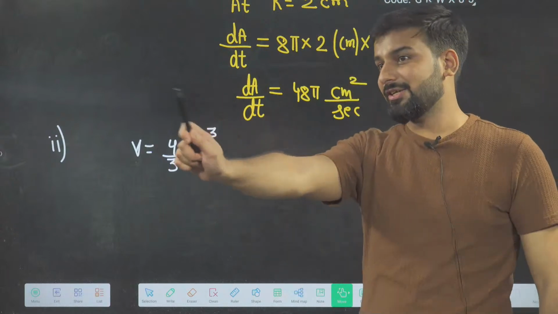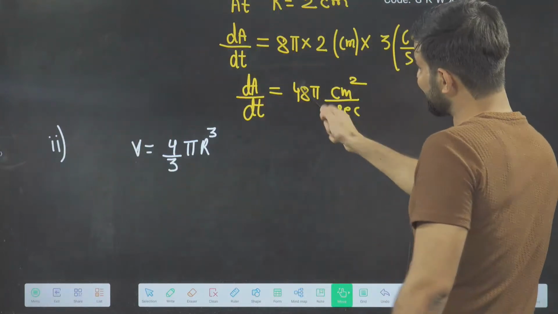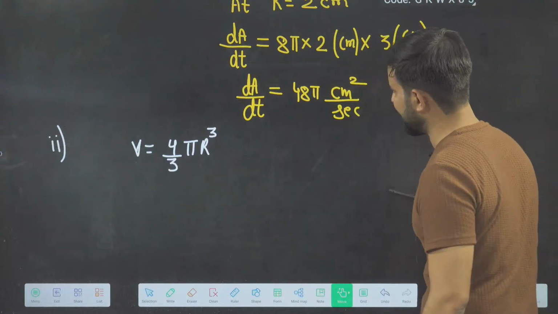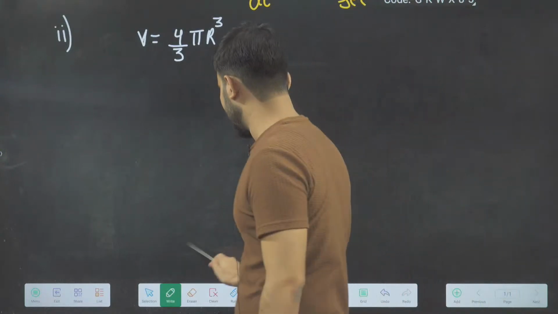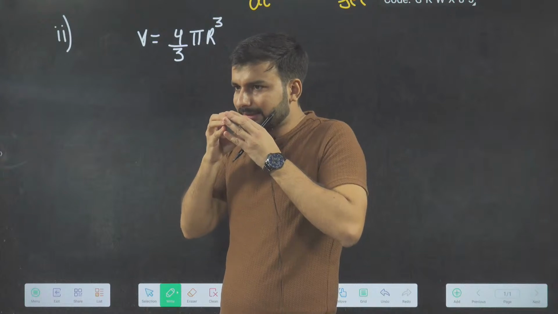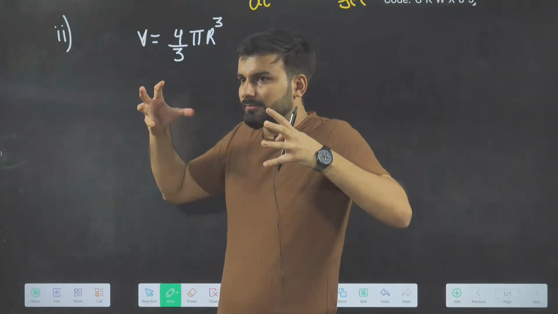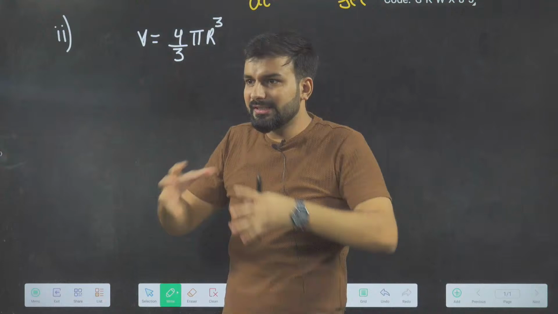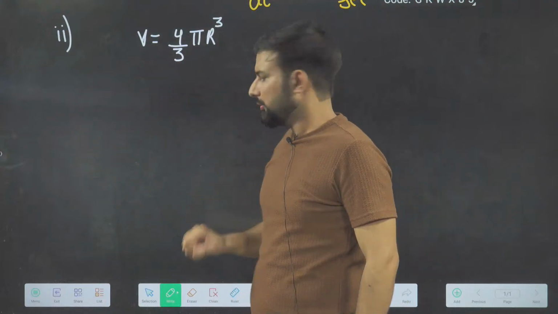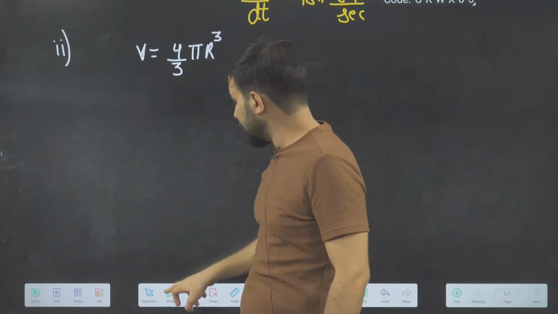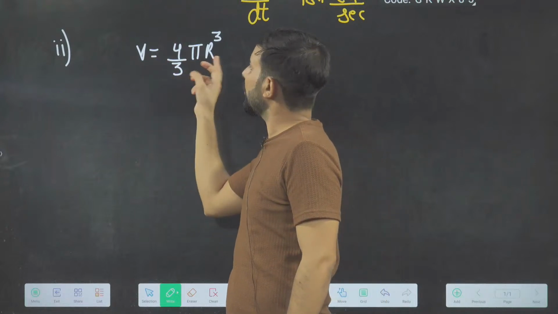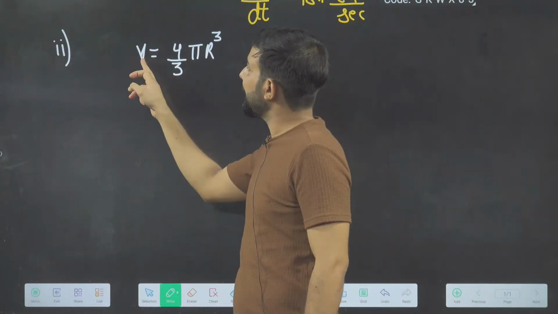Here I will not apply the chain rule. Here I will tell the yesterday trick, how to solve this question with the yesterday trick without chain rule. Very simple. So beta, everyone listen carefully. When I am blowing the air inside the balloon, the size is increasing. So the outer area is also increasing and the volume is also increasing. Now volume is changing with time. So my volume is depending on r. So this is a dependent function.